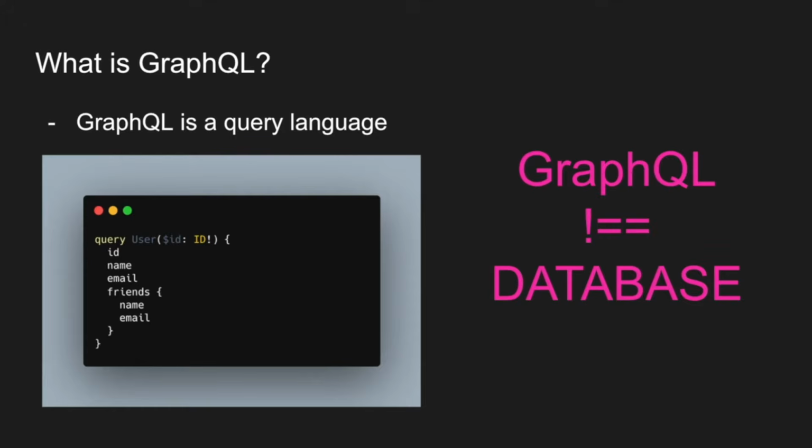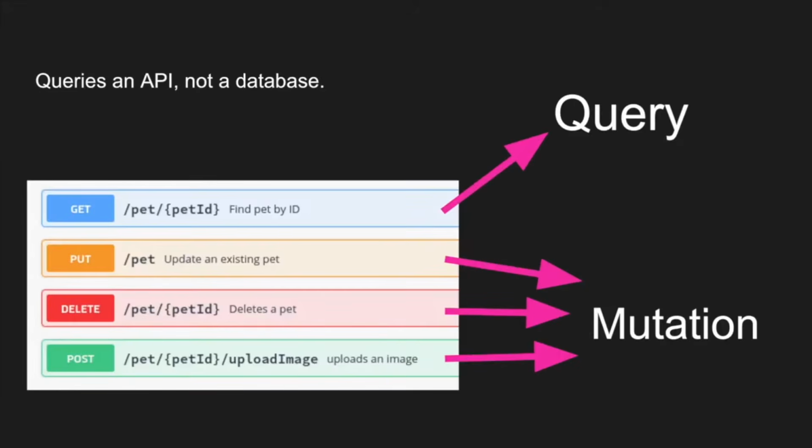So I really want to show you guys that it isn't. And if you keep in mind that GraphQL queries an API and not a database, you might wonder, okay, but how does this differ from a normal request that you make to a REST API? Well, there's an interesting distinction that you need to make, which is that in GraphQL there are technically two types of requests: a query and a mutation. They're not called requests, they're actually called types that exist inside of GraphQL. But every GraphQL application will have these two types, a query and a mutation.